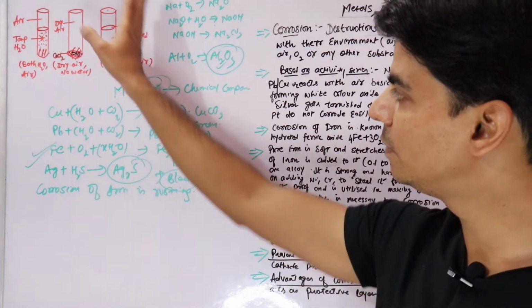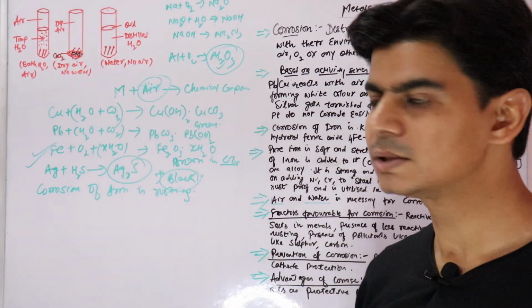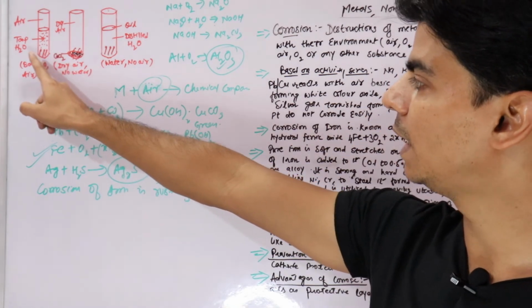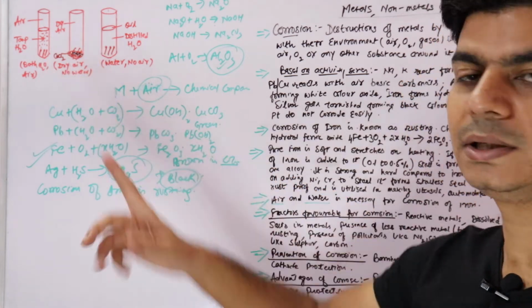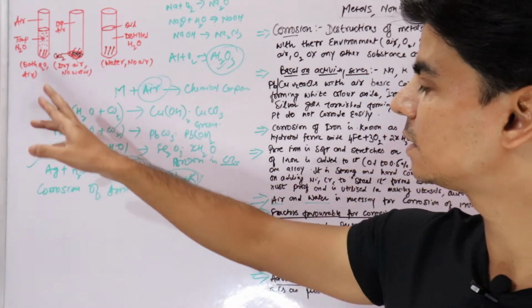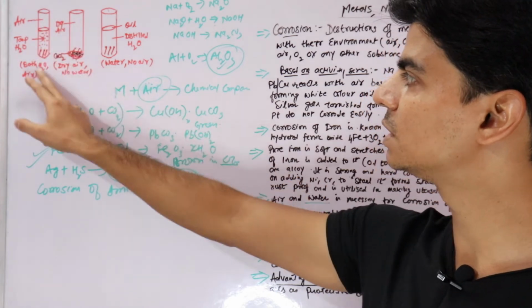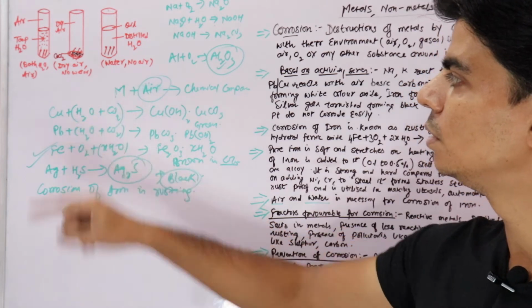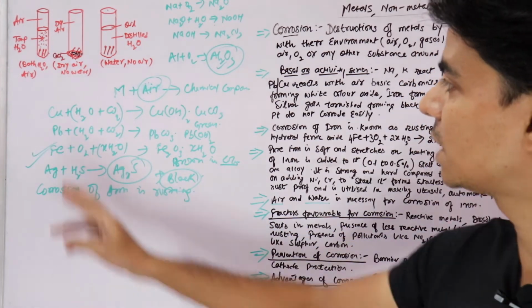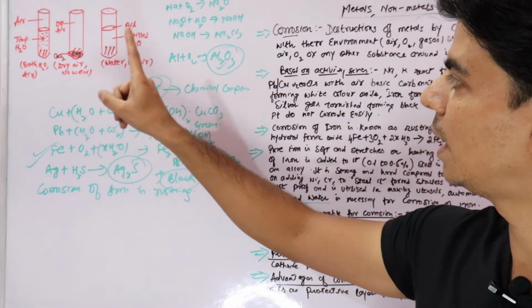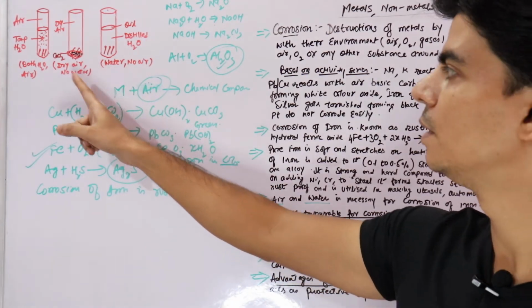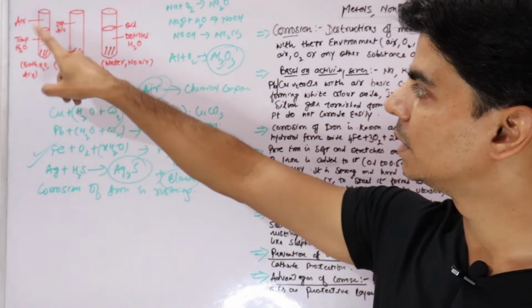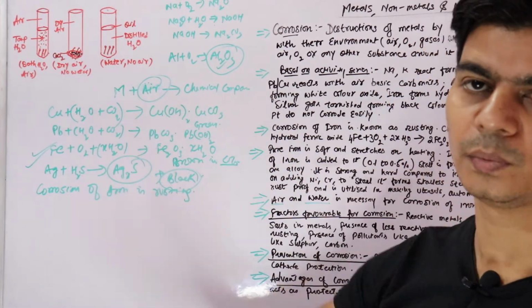If we leave these 3 test tubes for some days, we will notice that of the iron nails in all these 3 test tubes, only the iron nails present in first test tube will corrode or rust, and the rest of the 2 won't rust. Only iron nails in test tube number 1, which contains air as well as water, will rust.